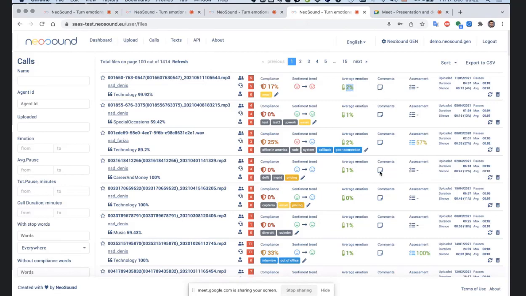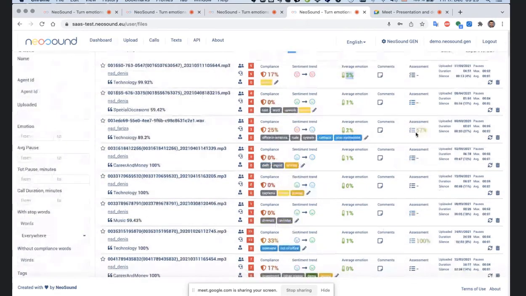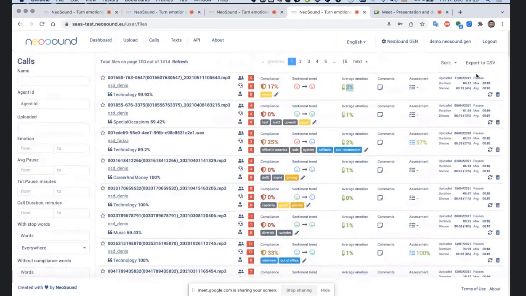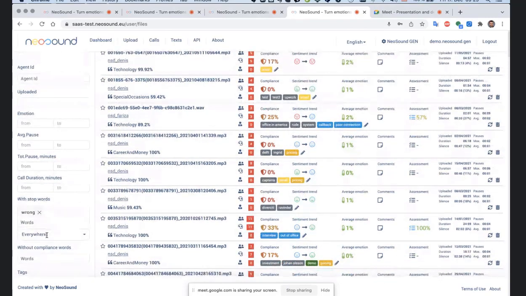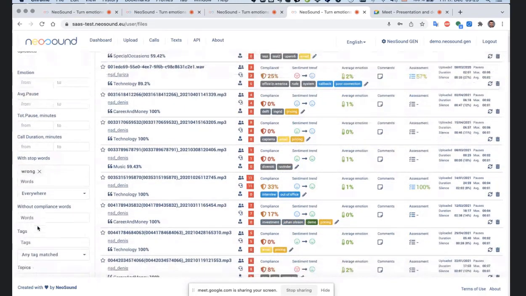And then you can see comments. If I already worked with the conversation, I'll list my comments. If I worked manually and did some assessment, you can see the assessment score and some additional metadata. So now I want to narrow down the selection and find only problematic calls. 1,400 is too much. I want to see the calls that have some stop words, words that are better to avoid. Let's find the word wrong. If the customer or agent says that something is going wrong, this is something that I'm looking for.